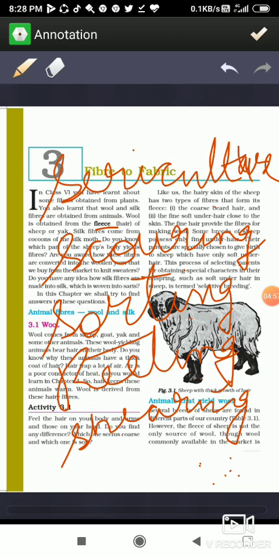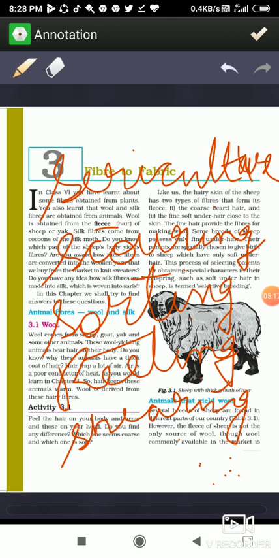The last keyword is cocoon. This is the covering of fibers which completely covers the larva. As I told you, cocoon, this is one of the stage of the silkworm. जिस stage पर आपको silk fiber मिलता है, so cocoon is the covering of fibers which completely covers the larva, as we will learn in the life cycle of the silkworm.